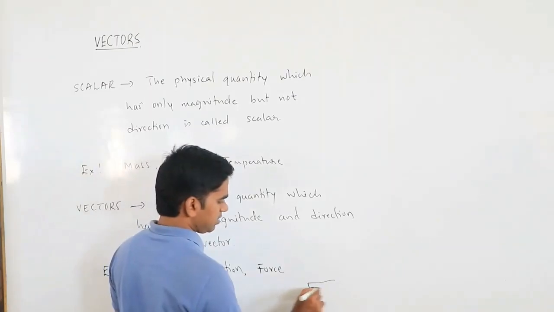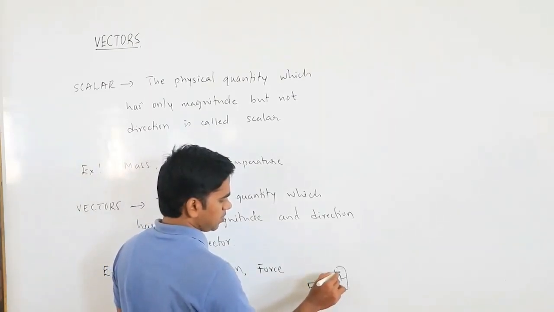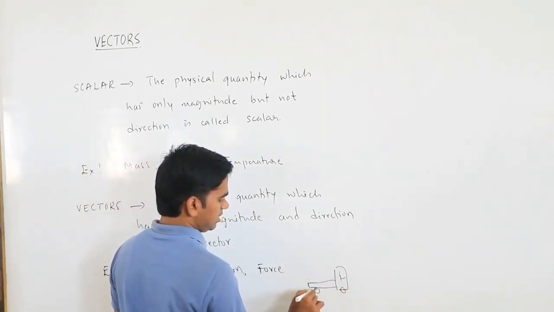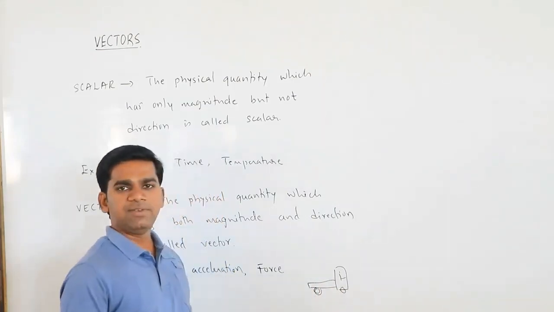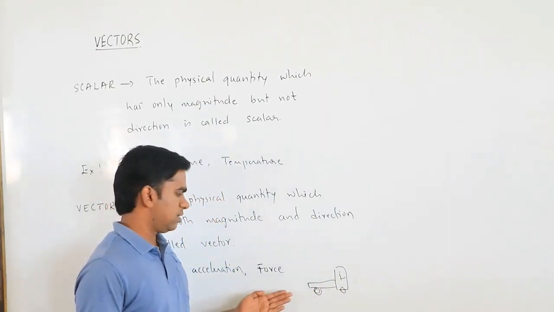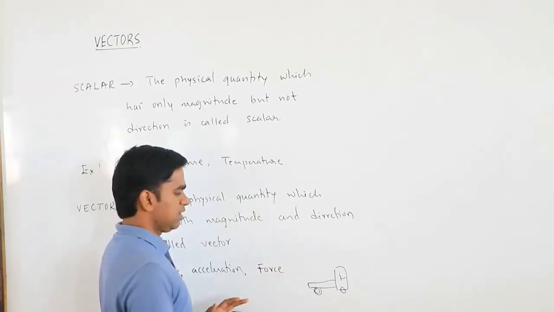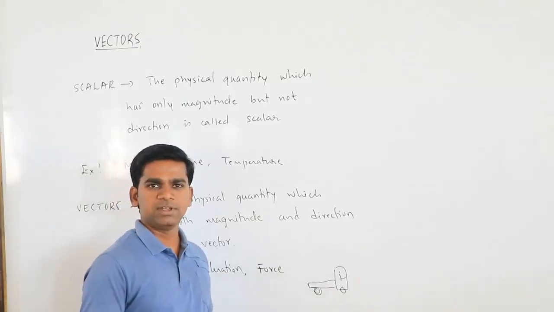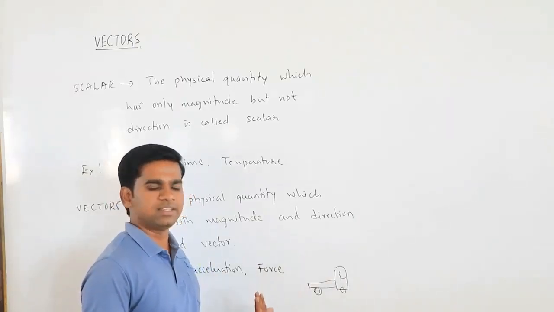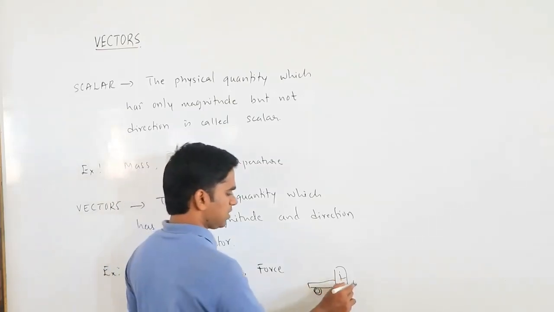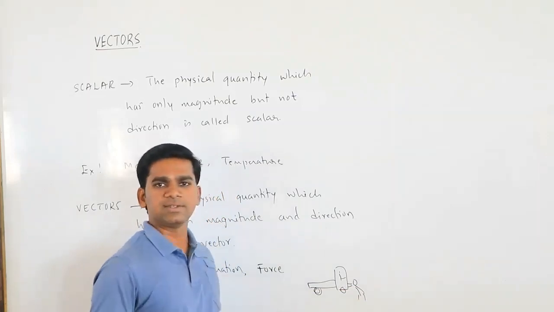Suppose there is a vehicle standing and it is having some problem. If a driver asks you to push it, and he did not say push it in forward direction or in reverse direction, so you will come and start pushing in this direction. What will happen?